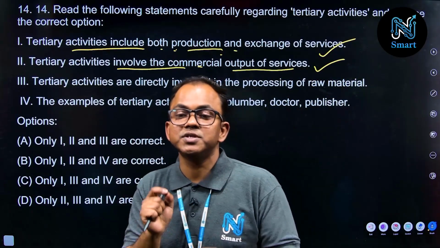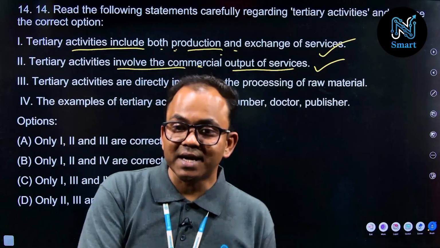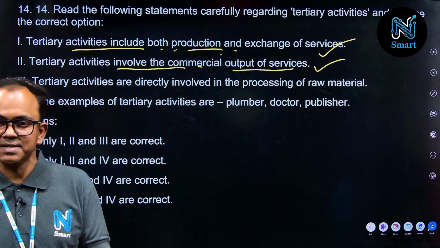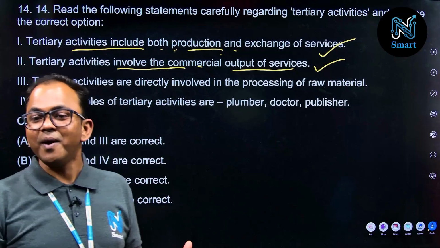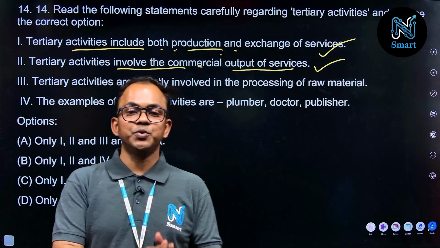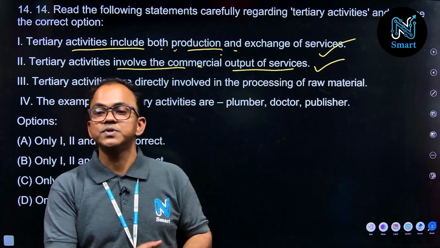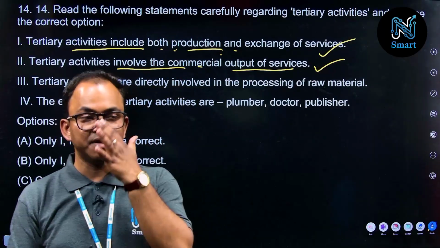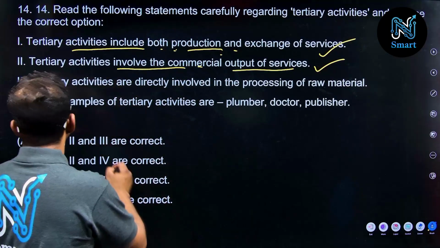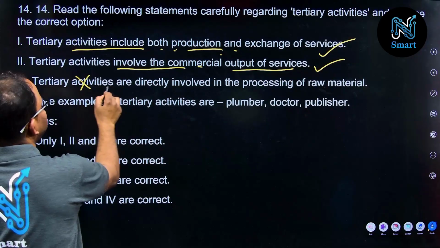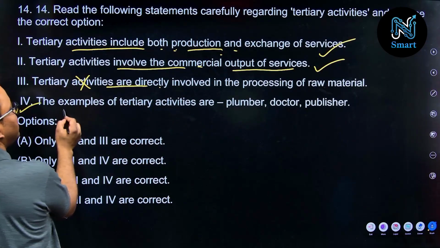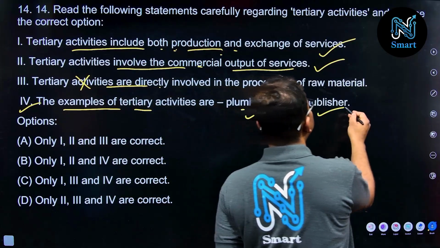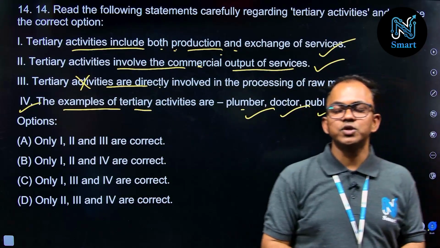This statement is also correct. Tertiary activities are directly involved in the processing of raw material. Is it correct? Processing of raw material is related to manufacturing of goods and products, the secondary sector, so this point is not applicable here. This statement is wrong. And number 4, the examples of tertiary activities are plumber, doctor, publishers. This statement is also correct.